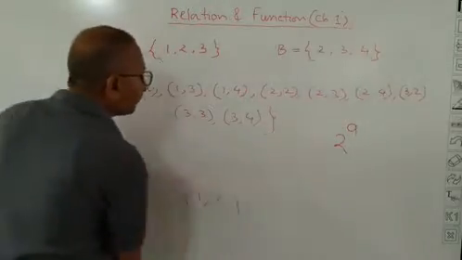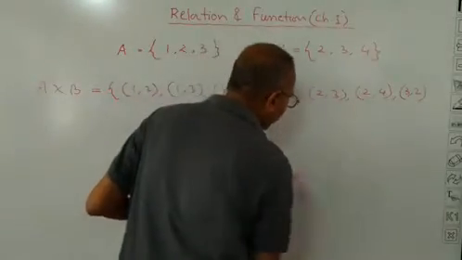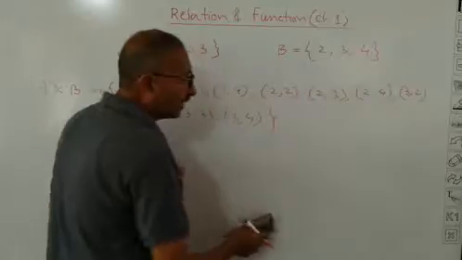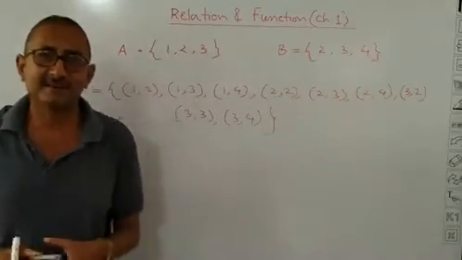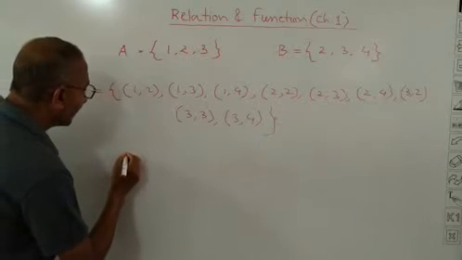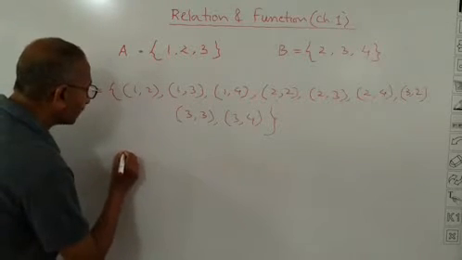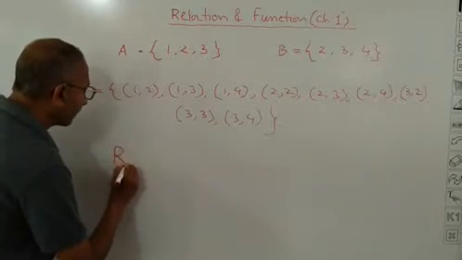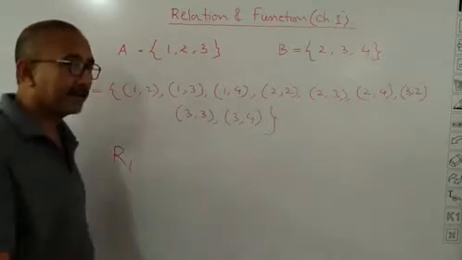Now, once again, whenever we say subset, relation, we get confused. No, it is not like that. Let me define a relation. I will not write R, I will write R1. You think that it is R only.